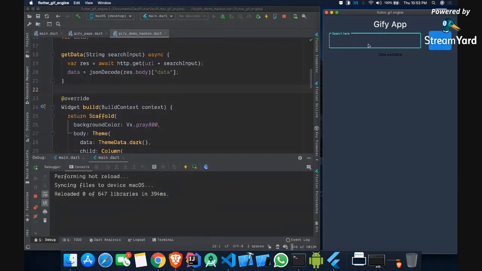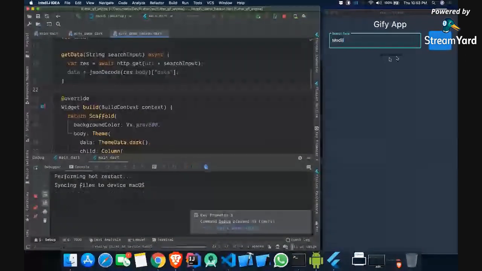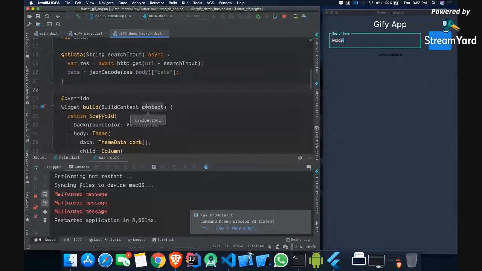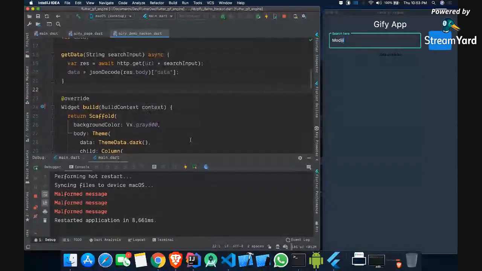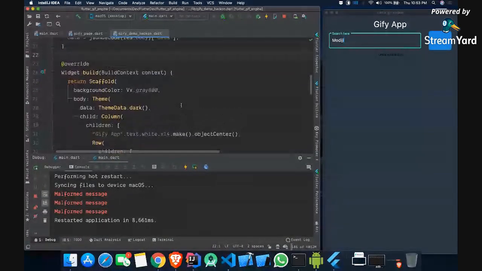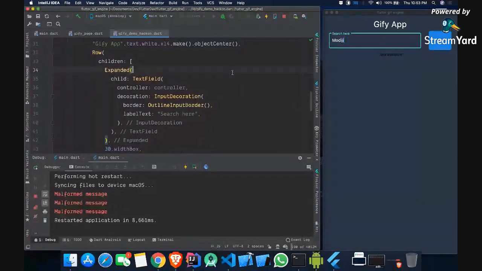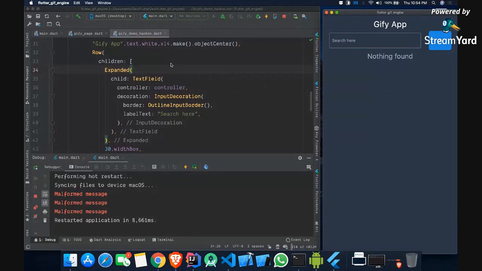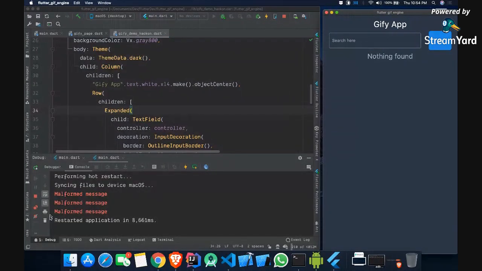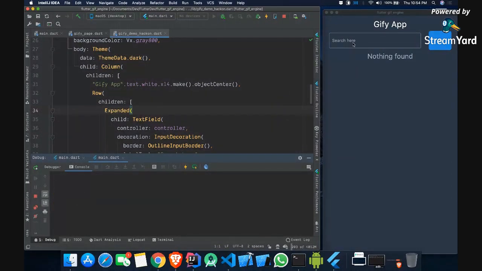Actually, what we have to do is restart this app, because now it will show data available all the time and it will be confusing. So let me just restart the app. This should restart the application instantly, but it is taking some time for some reason. Yes, now it is working fine. Let me just clear the console. Now you can see nothing found.